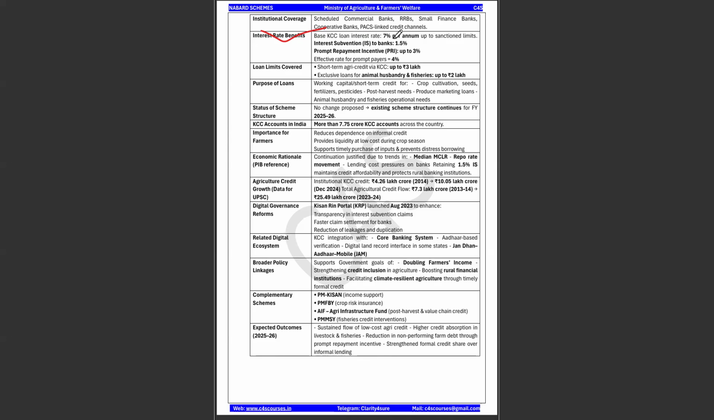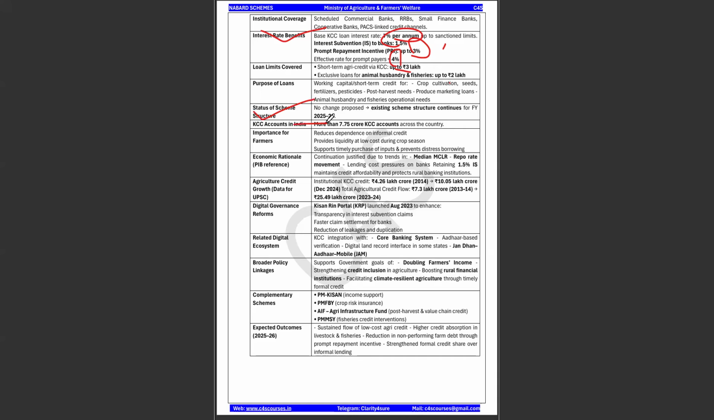Interest rate benefits: this is important, 7% per annum, and on prompt repayment, it will be reduced up to 3. Okay, effective rate for prompt repayers, it will be 4. So 3 will be from 7, 3% will be reduced. So it will be 4%. Okay, loan limits up to 3 lakhs for the short term, and loans for animal husbandry will be up to 2 lakhs. Purpose of loan and status of the scheme, there is no change.